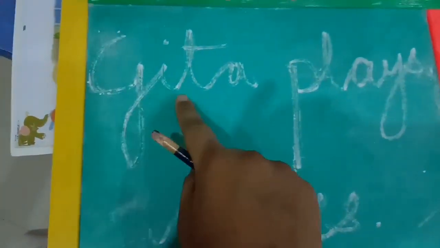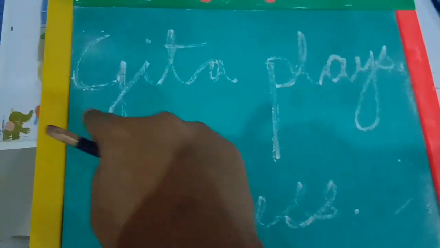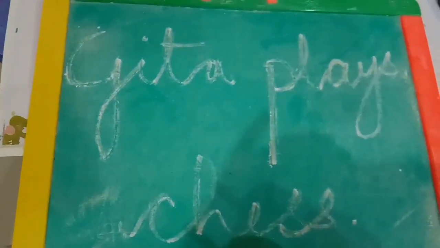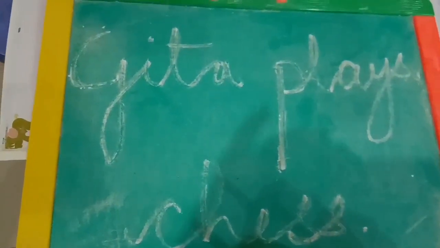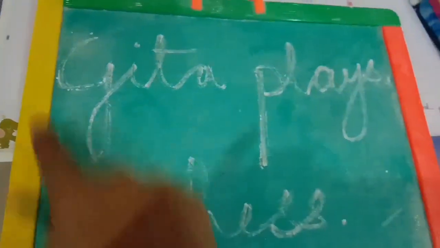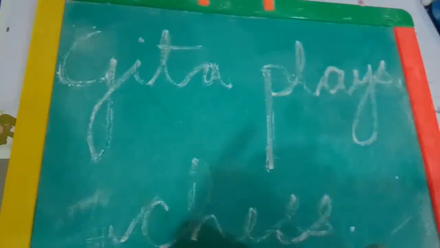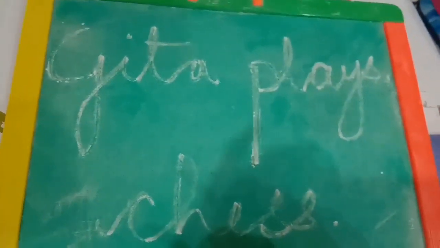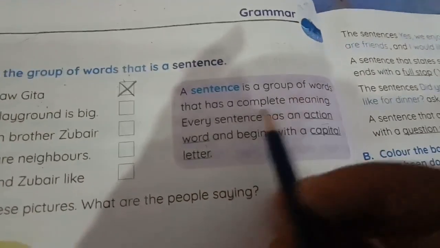Now, look at this sentence. Geeta plays chess. Now, this group of words is arranged properly, orderly. Okay? And it's giving meaning. Geeta plays chess. This group of words is telling us that Geeta, she plays chess. Clear? Now come to the second part of the definition.